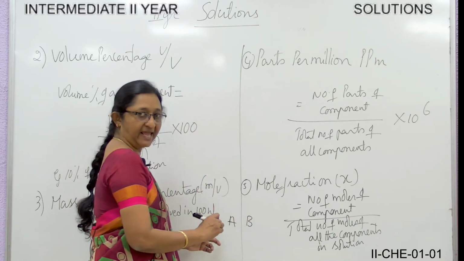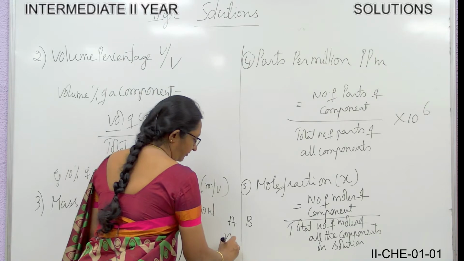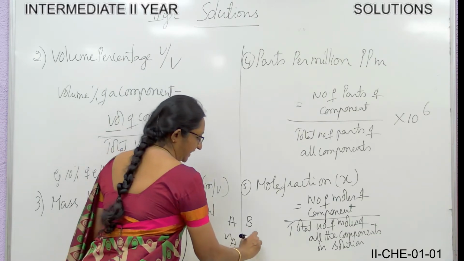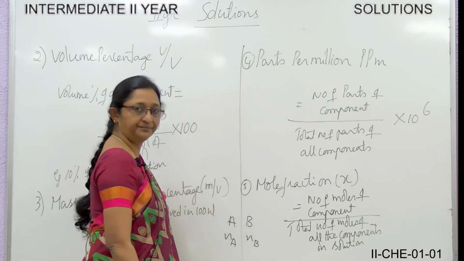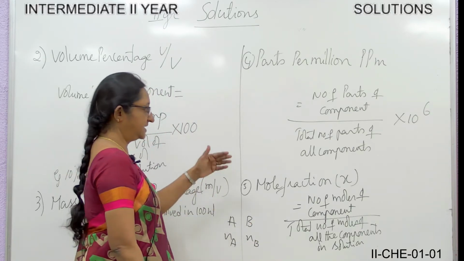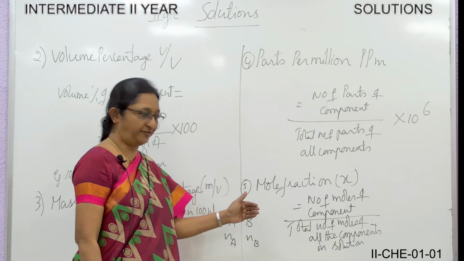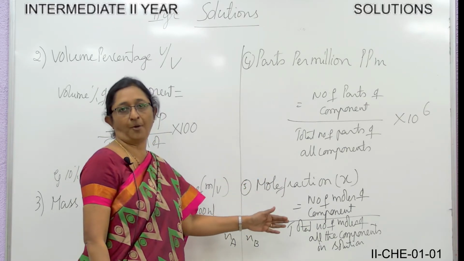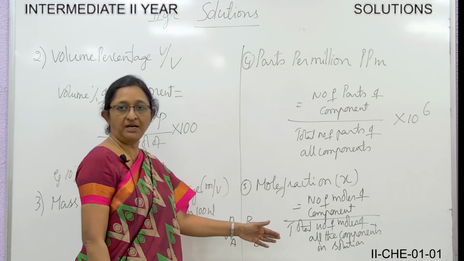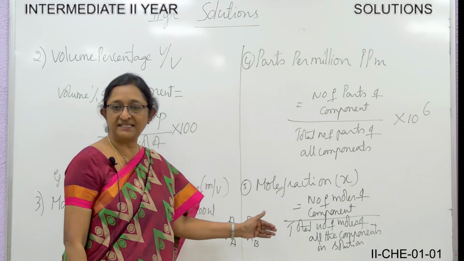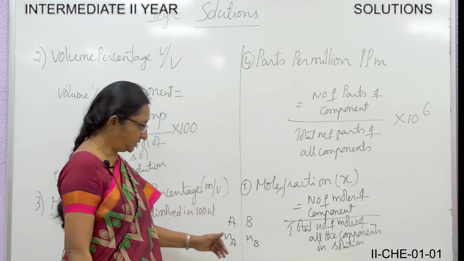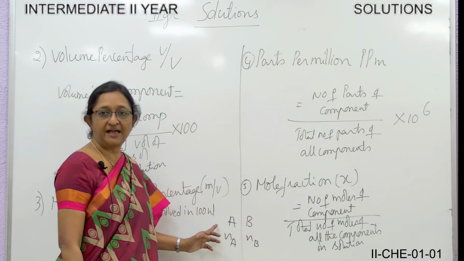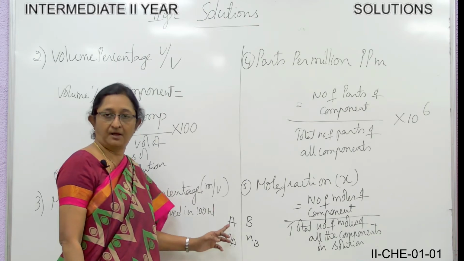The next one, mole fraction. So what is this mole fraction? Mole fraction, ante mole bhagamu. Now let me take two components, component A and component B. Component A has nA moles and component B has nB moles.